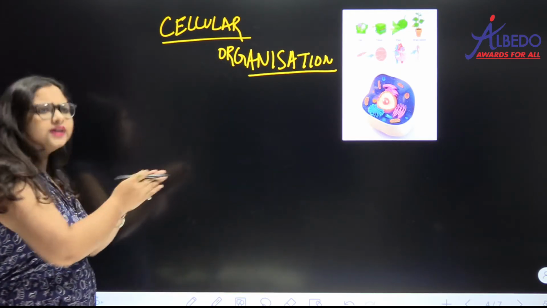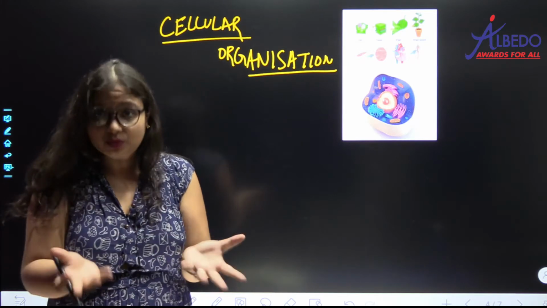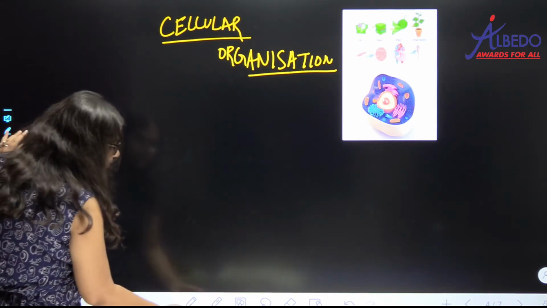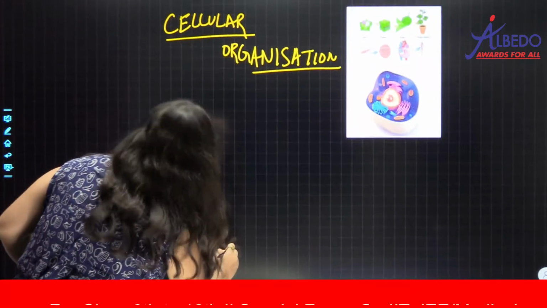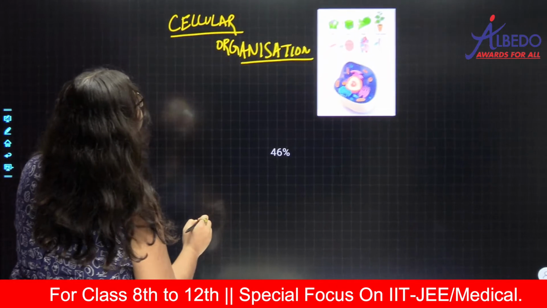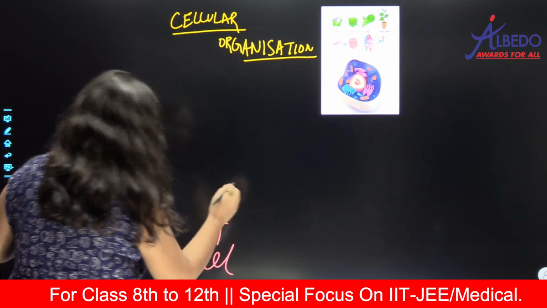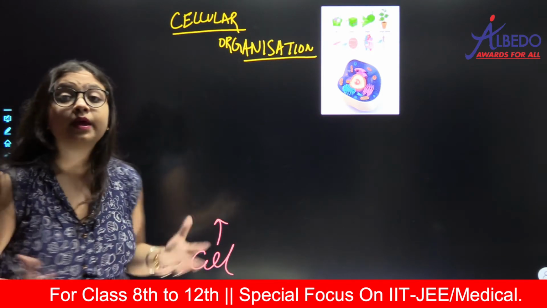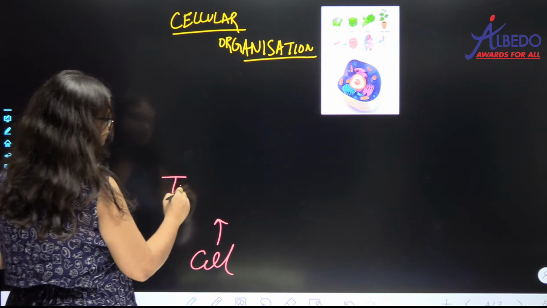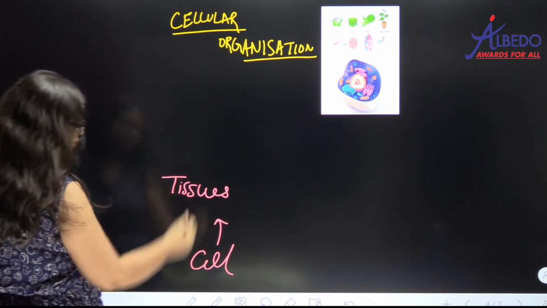तो सबसे छोटा सेलुलर ऑर्गेनाइजेशन, सबसे छोटा यूनिट क्या हो सकता है सेल का? सिर्फ एक सेल, खुद एक सेल, है ना. So the lowest unit in your cellular organization is the cell. The lowest unit is your cell. ठीक है. अब बहुत सारे सेल्स they will associate and form tissues, है ना.